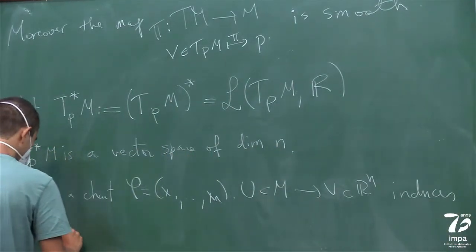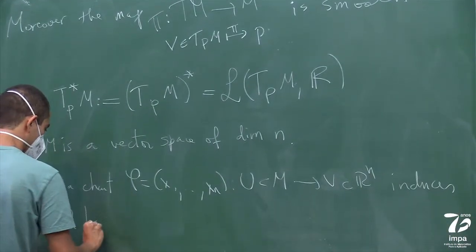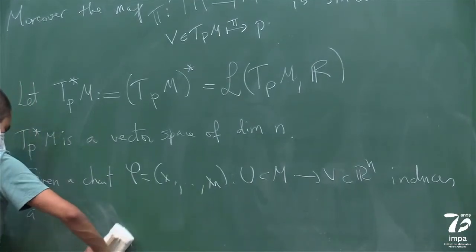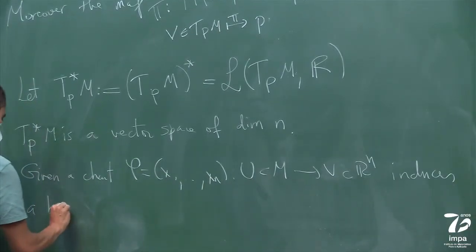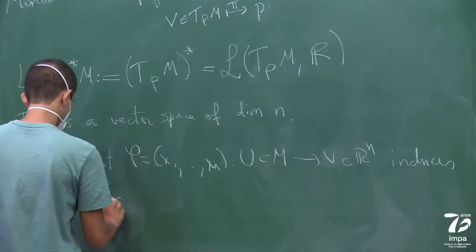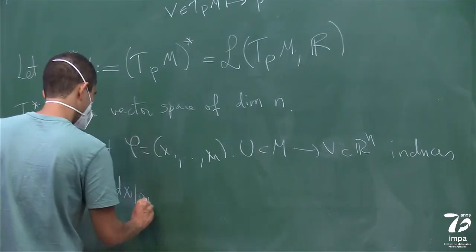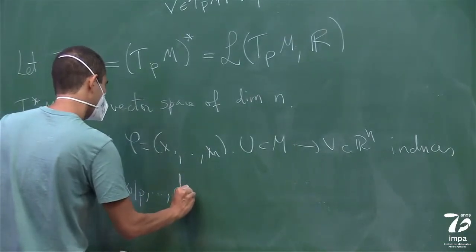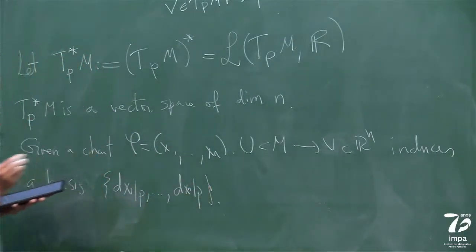this induces a dual basis that I'm going to call dx1 at p, through dxn at p. And what's the defining property of these?